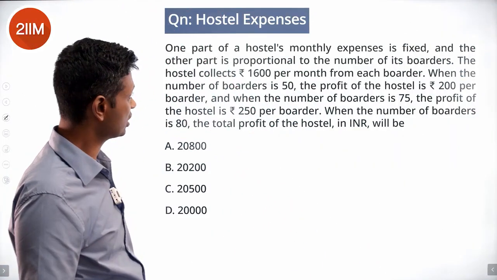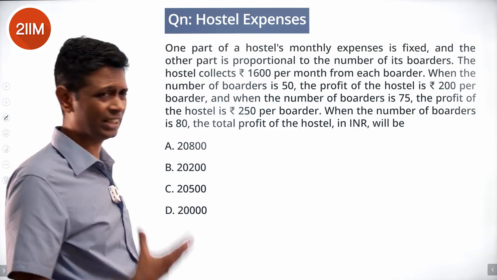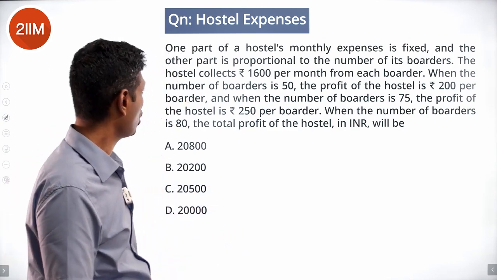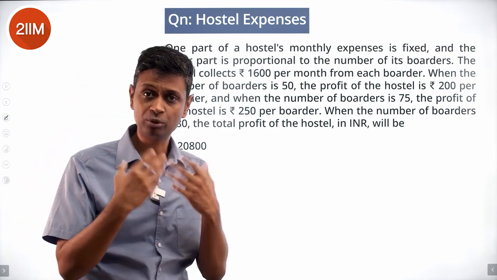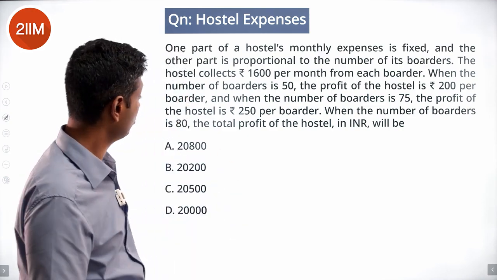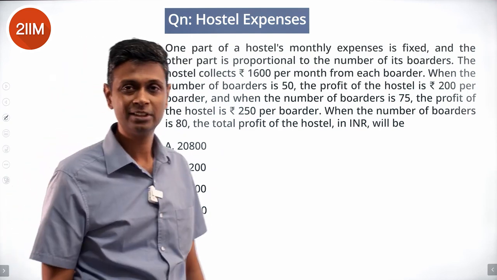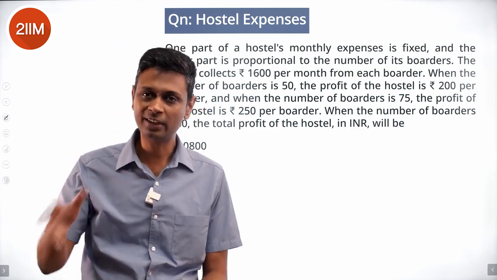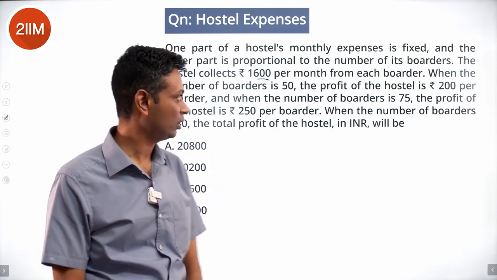One part of a hostel's monthly expense is fixed, and the other part is proportional to the number of its boarders. Fixed plus variable cost. The hostel collects rupees 1600 per month from each boarder. This is what they get in terms of revenues. When the number of boarders is 50, the profit of the hostel is rupees 200 per boarder. Their cost is 1400 per boarder. They collect 1600, their cost is 1400.